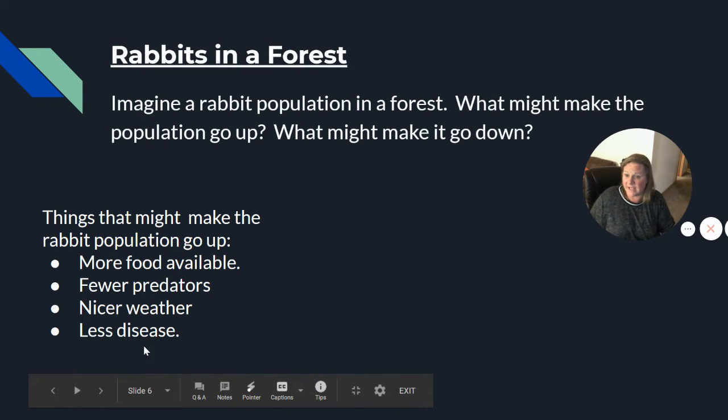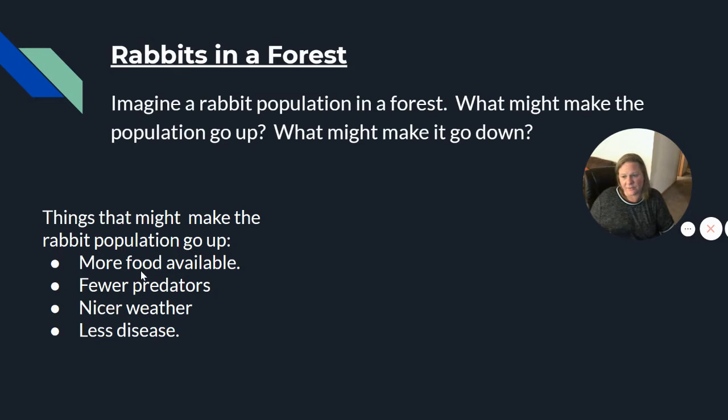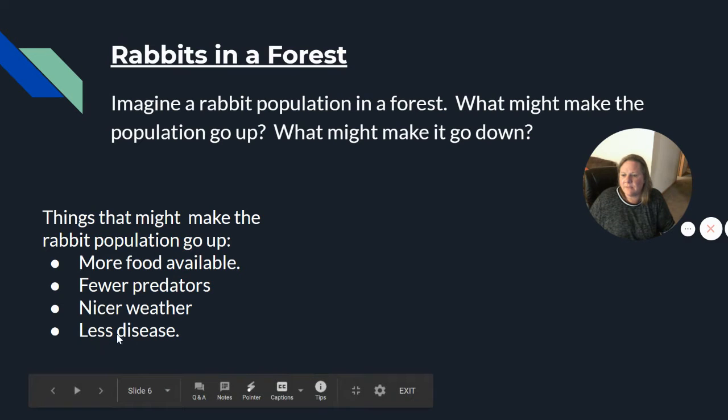Fewer of them will die, right? So these are all things that ultimately affect the birth rate and the death rate. If you have more food available, your death rate is going to be less, therefore your population will go up. Disease can be a big factor in many populations as well, so less disease makes populations go up too.